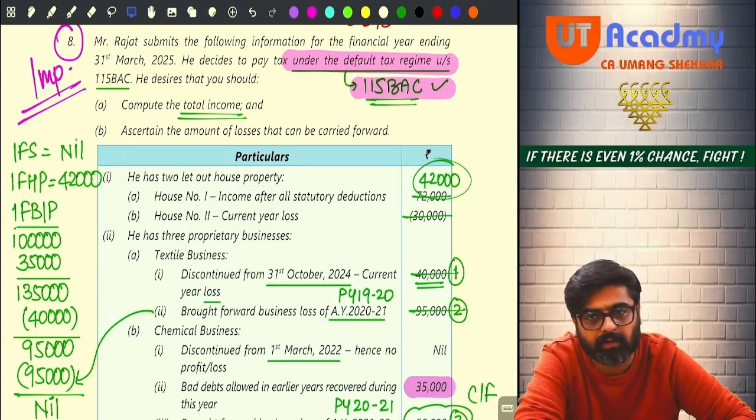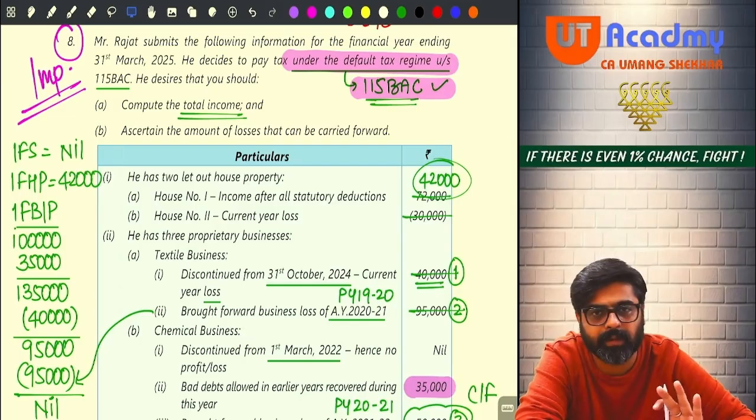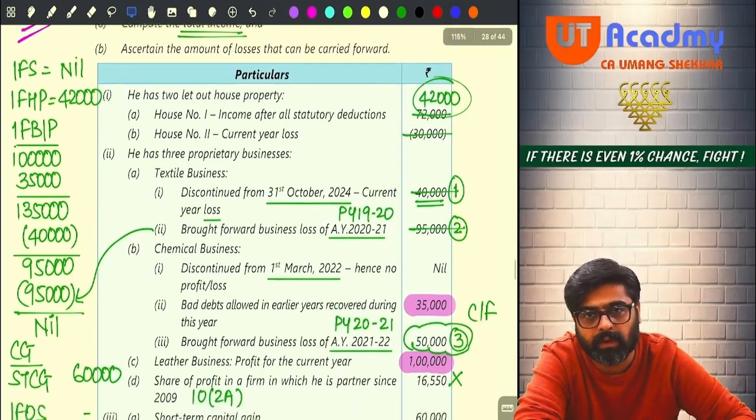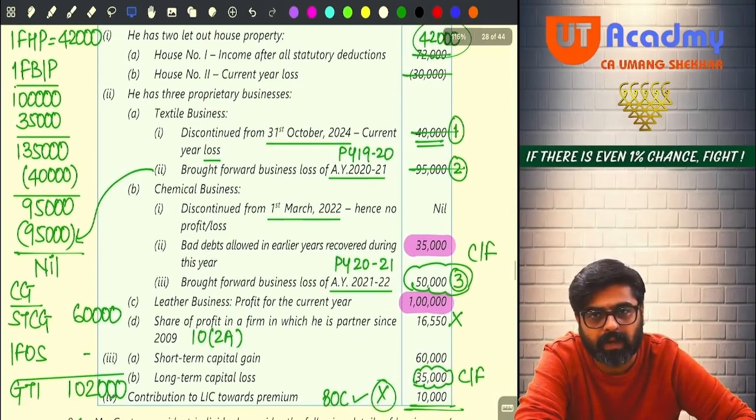Okay. Salary is not given. House property head 42,000. Your final income from house property head will be 42,000. Now under the head PGBP, they have tried to make some complications. A, B, C and D. 4 businesses are given.